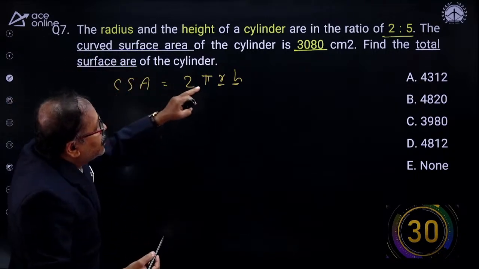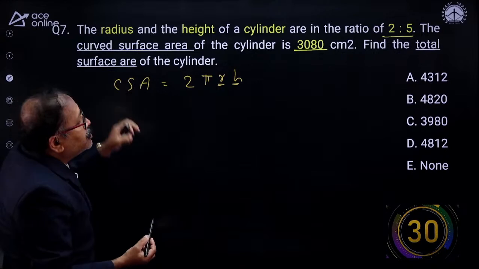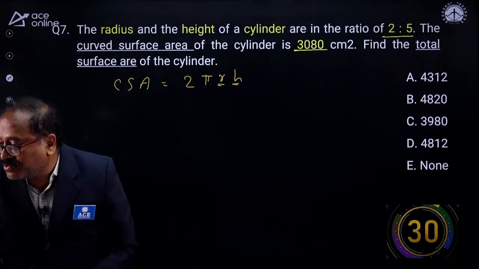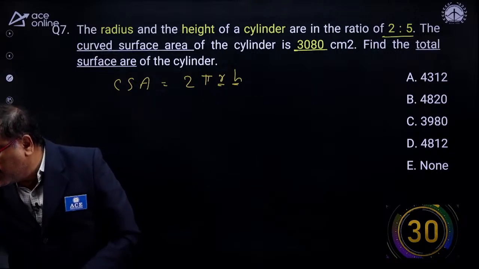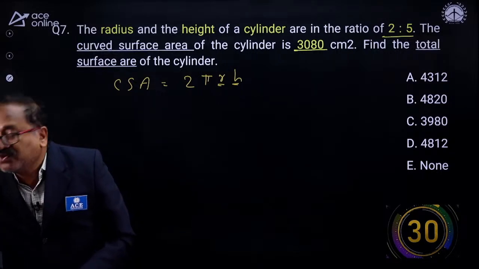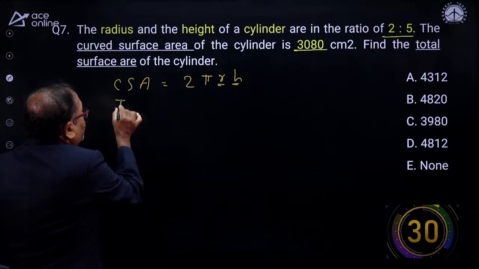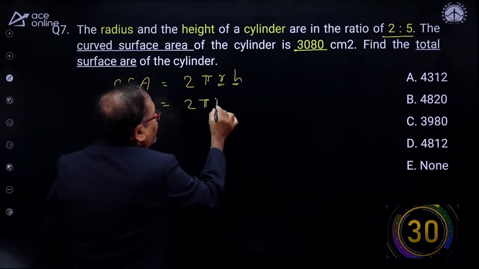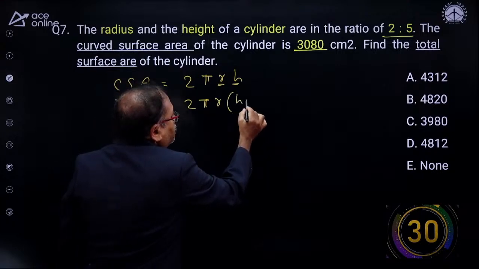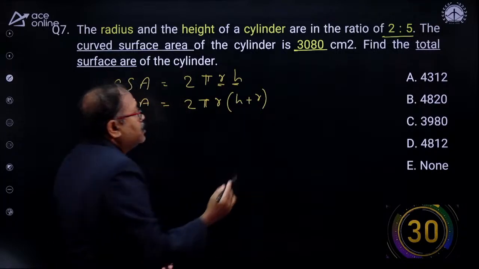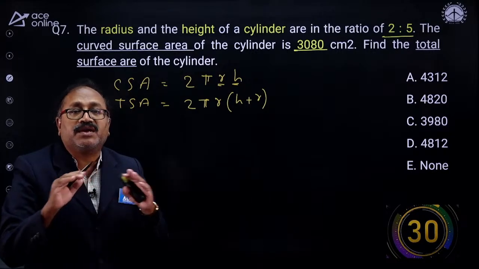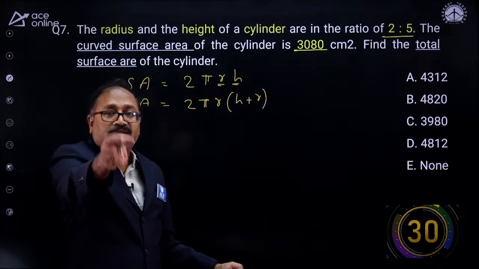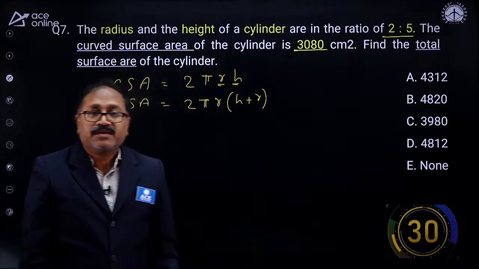And what is the next one? I need to find out the total surface area. If anyone knows, yeah, that's right, Sumit Pawar sir. What is the total surface area formula? The total surface area is equal to 2 pi R into H plus R. These are the only two formulas applied. The question is very, very direct. Your time starts now, my young friends. 30 seconds.